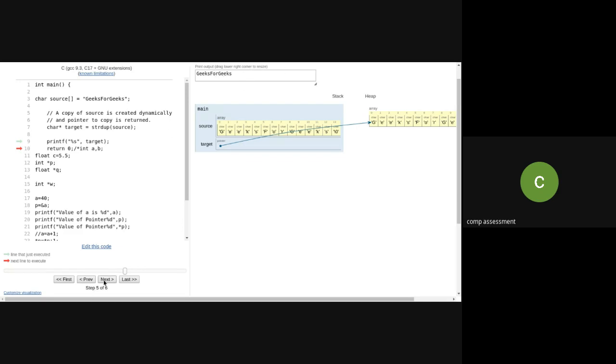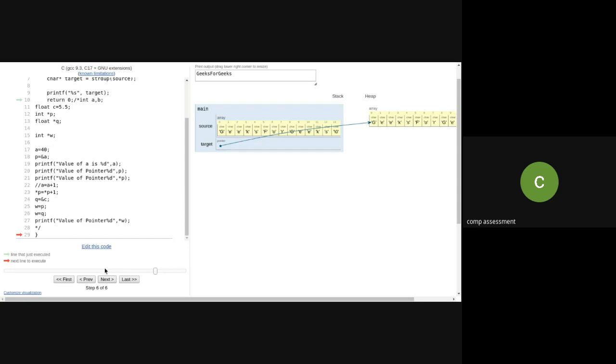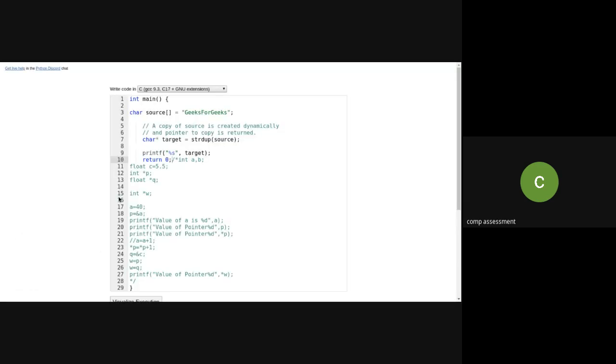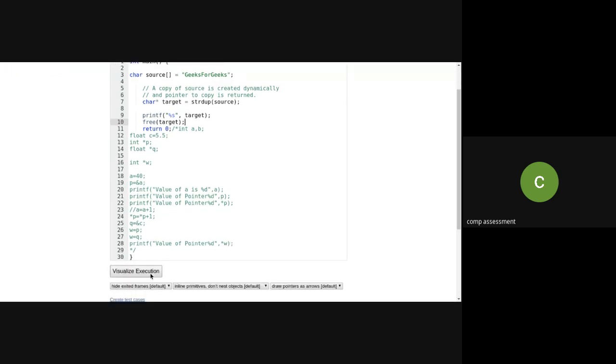And see, now when I'm saying, we'll close because it will show all the comments. See now, so when I want to make this particular code free, from the heap, now I want to make that particular memory free. So what I have to do in C, I have to use the free function, free target. Automatically, it will make sure that that memory will get free for the further execution.